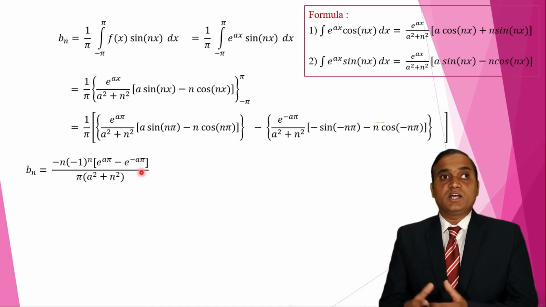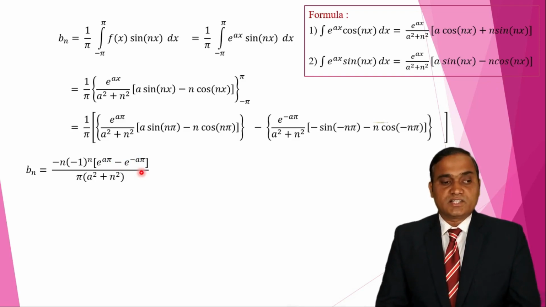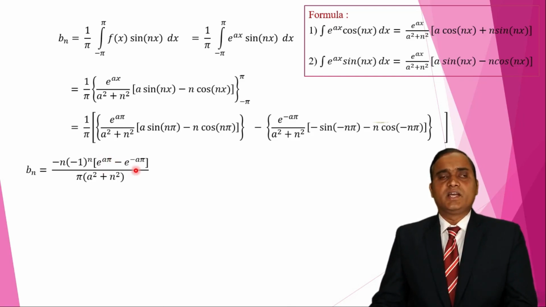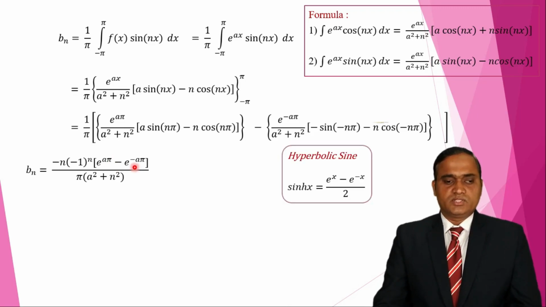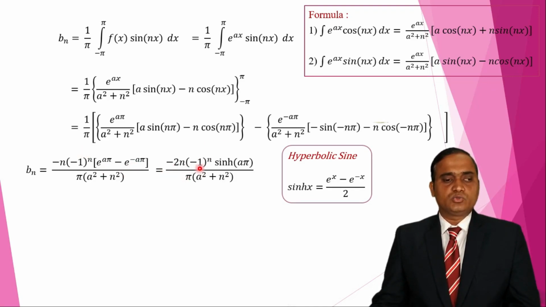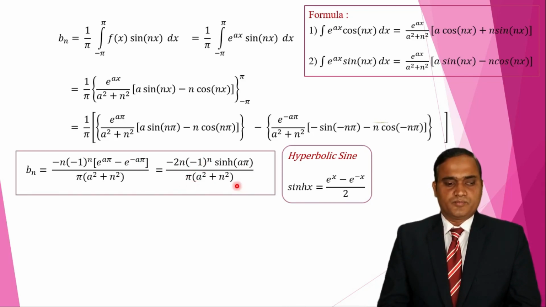Again we have to use the hyperbolic sine. So I assume this a pi is x, so we get e raised to x minus e raised to minus x. It is nothing but 2 sinh x. So x is replaced by a pi. So we get minus 2 times minus 1 raised to n sinh a pi upon pi times a square plus n square. This is our b n value.